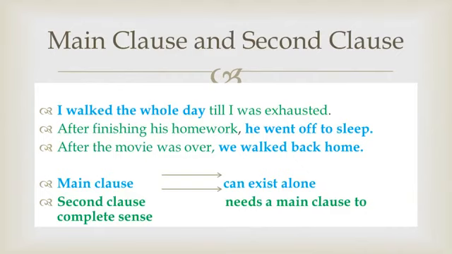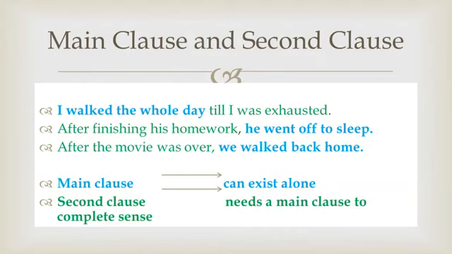Example number 1 is a complete sentence that has two clauses. A sentence can have any number of clauses. It can have one clause, two clauses, three clauses, or more than three clauses. But if a sentence has more than one clause, one clause would be the main clause and all the other clauses would be second clauses, dependent clauses.